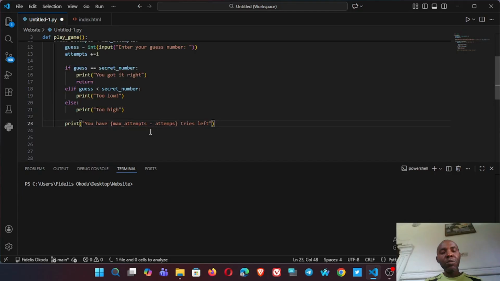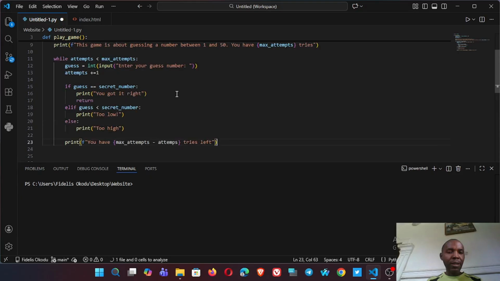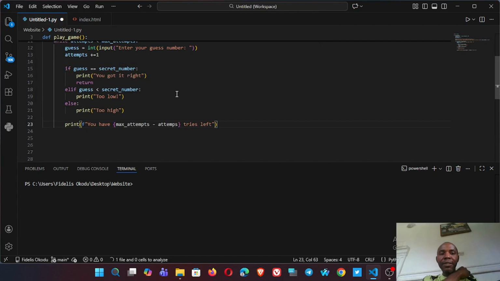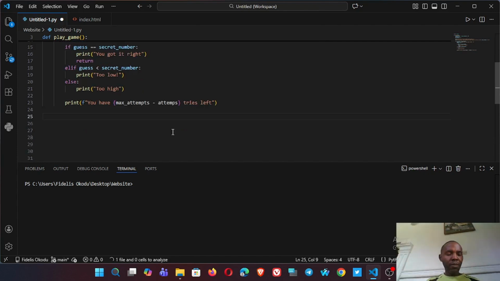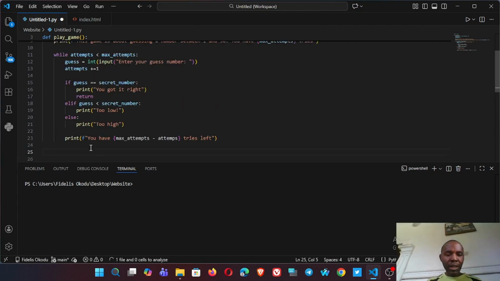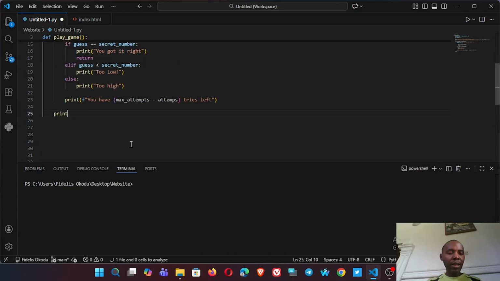But since we have a variable here, we'll use the f string. So now we are still inside the while loop, but we have exited the if statement. Exiting the while loop after the player has exhausted his number of attempts, we are going to print this, telling the player that the game is over.